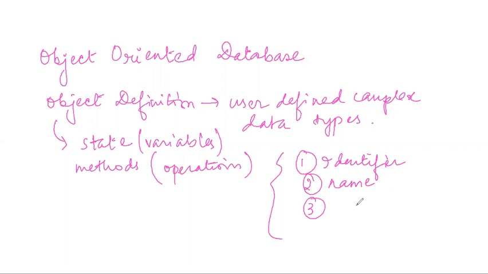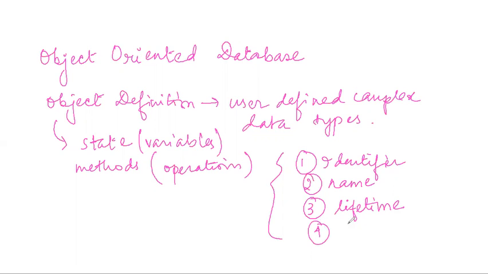The third is the lifetime. Now, what is this lifetime? It determines whether the object is persistent or not. That is, in how many databases or in which databases the object will be used, and where it won't be used. So, what is the lifetime of the object that we are defining? That defines the lifetime.